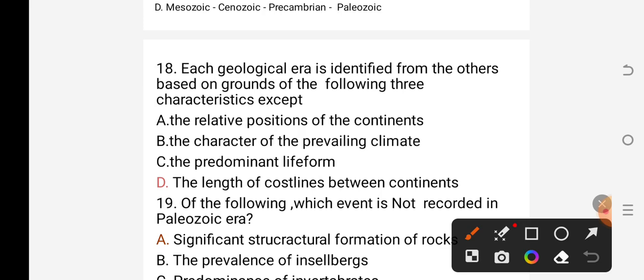So each geological era is identified from the others based on the relative position of the continents, the character of the prevailing climate, and the predominant life forms, but D is not. So the answer for this question is D.